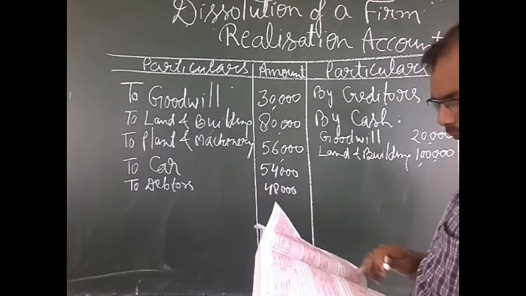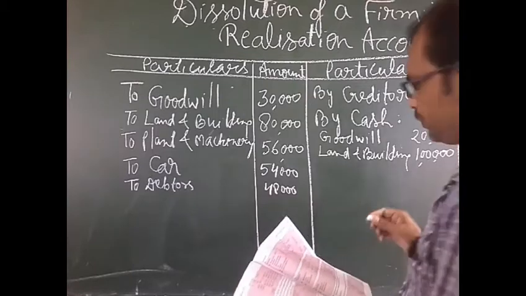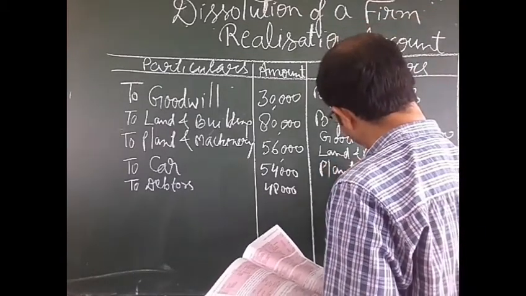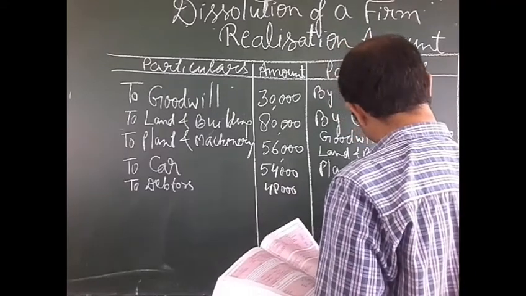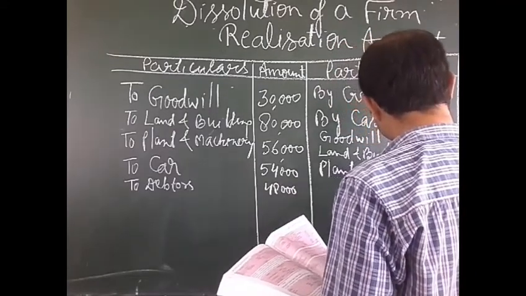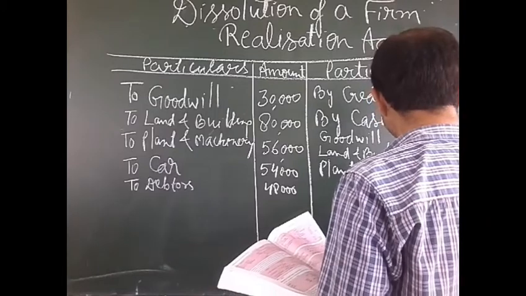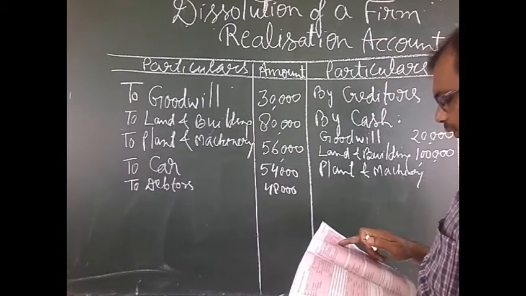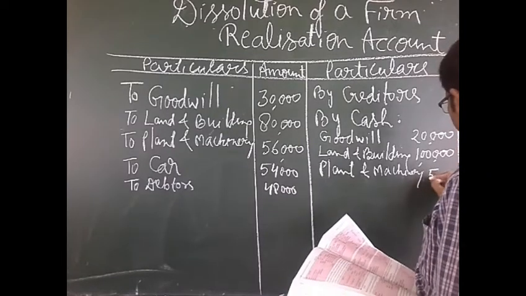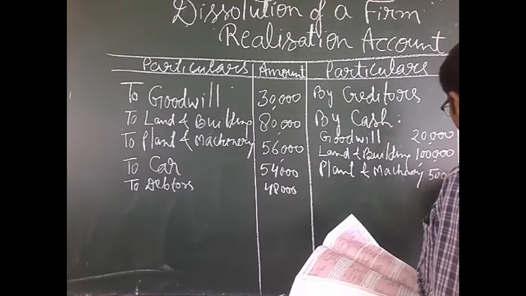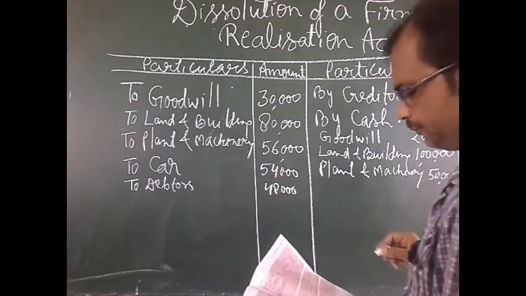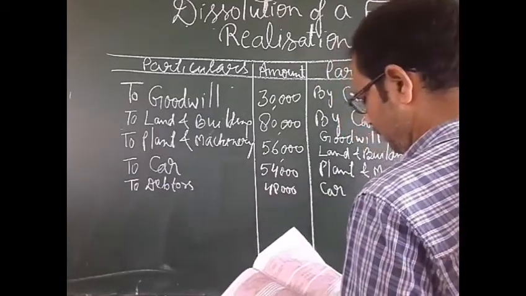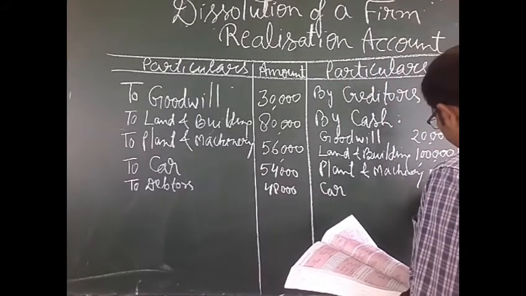And plant and machinery after selling we will realize the amount 50,000 rupees, and after selling the car we receive the amount 28,000.